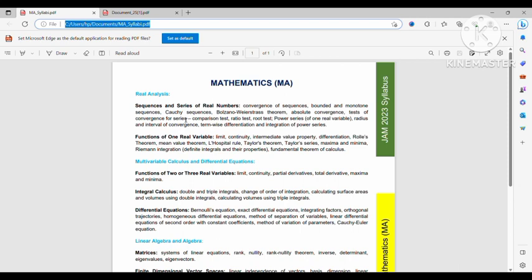And for series, you also have to know the notions of absolute convergence and conditional convergence, and Dirichlet's theorem and Abel's theorem, both are very important. And one thing is Riemann rearrangement. Riemann rearrangement is not so important a topic in JAM, but you should read it. If you read it, then you have a nice idea about absolute convergence and the difference between absolute and conditional convergence. And power series is a very easy topic. Mostly in power series, you have to find the radius of convergence and the interval of convergence.